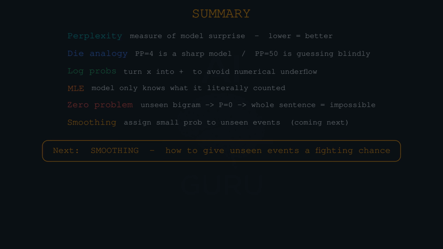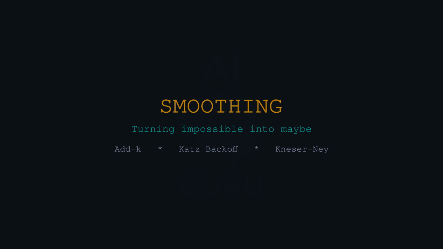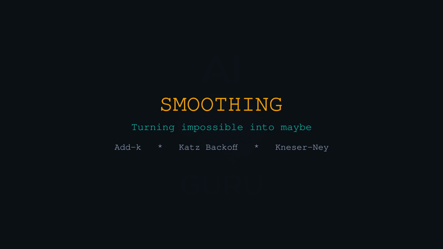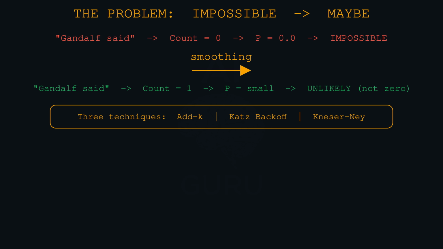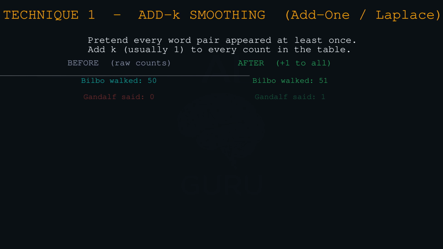Smoothing. I like that image. We are taking the rough edges of impossible and smoothing them into, maybe, possible. There are 3 main ways to do this. Let's walk through them, starting with the simplest. Technique 1, add-k smoothing, or add-1 smoothing. This is the blunt instrument approach. You simply pretend that every single possible word pair appeared at least once. You just add 1 to all the counts.